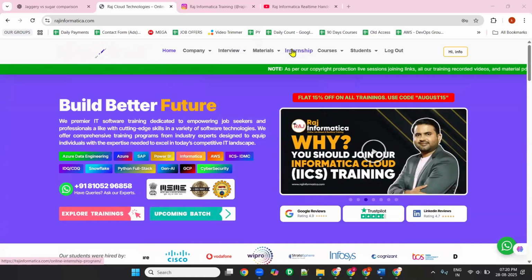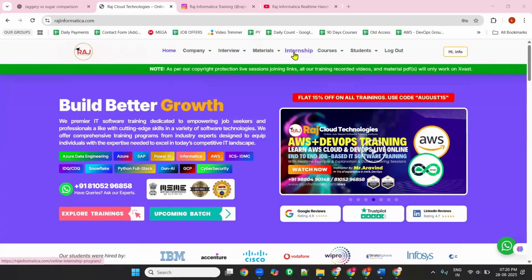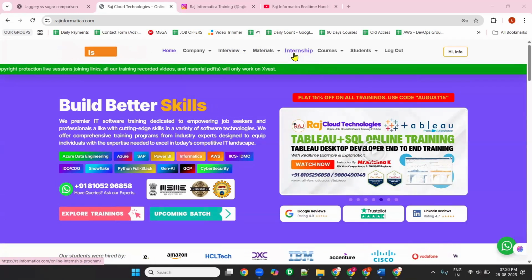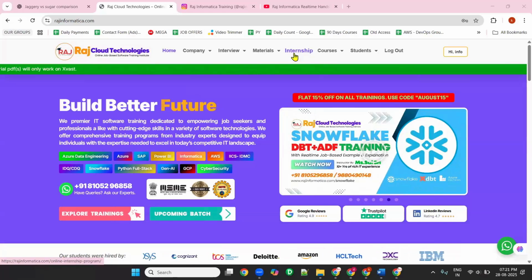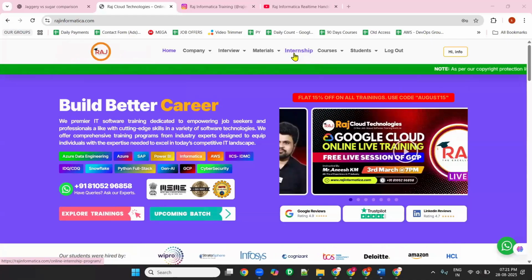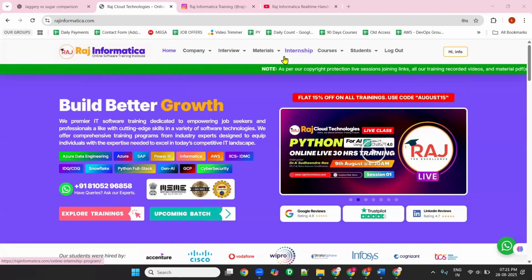We are also exclusively offering internship programs for freshers. Here is the internships page. You can follow our internships page so that you'll get all the updates. If you want any internship program, you can submit the form and you will get a call also. Got it? Yes. Now let's get into the Snowflake section separately.